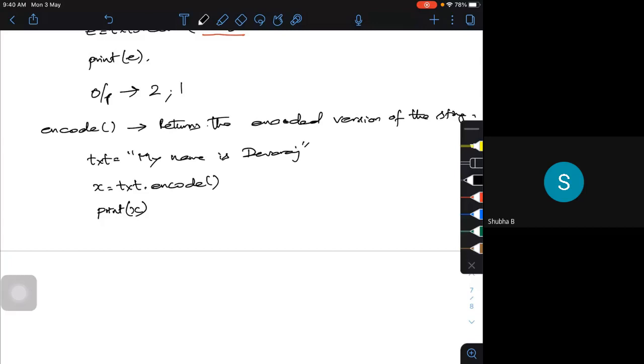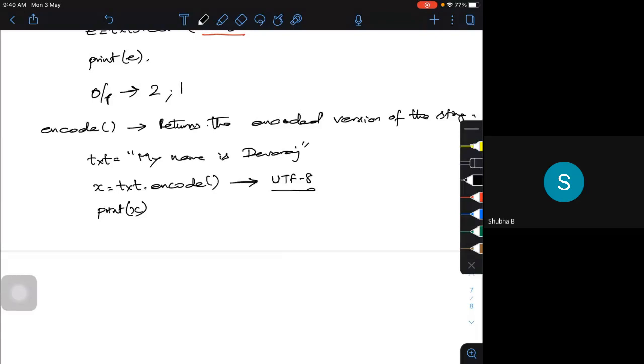This method encodes the string using a specific encoding method. If no encoding is specified, the encoding is done as per UTF-8. As I told you, in Python UTF-8 is used; the default is UTF-8.